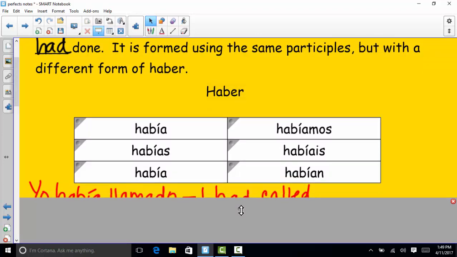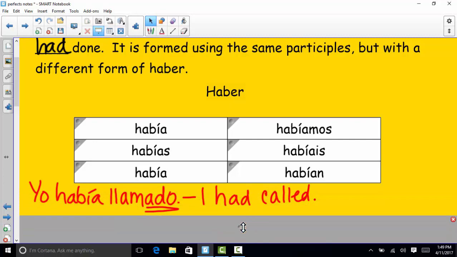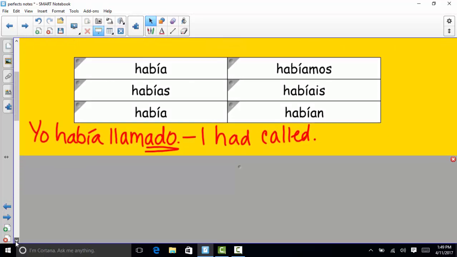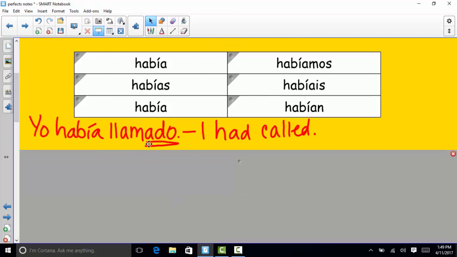And just to give you an example of what that might look like, yo había llamado would be I had called. So that is an example of a perfect in the past tense. Okay, so notice nothing changes about that past participle. Every single time it's either an ado or an edo ending unless it is irregular.